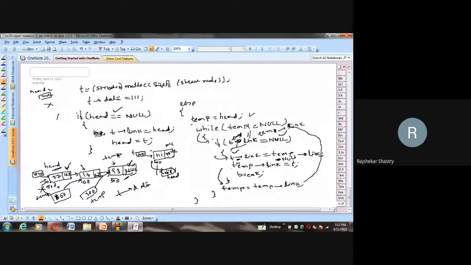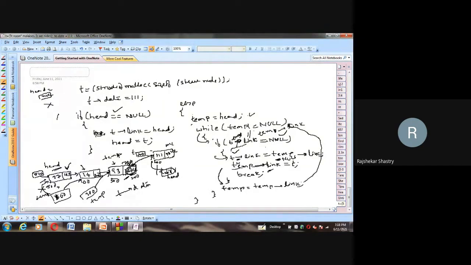In the second step, temp arrow link, what are we storing? T. What is temp arrow link currently holding? Null. Very good. Temp arrow link means this null. What did we put in it? T. What is T holding? 200. So right now this 200 has come here. So 200 is stored here. That means just as T is pointing to this node, in the same way temp arrow link is also pointing to this newly created node whose address is 200.